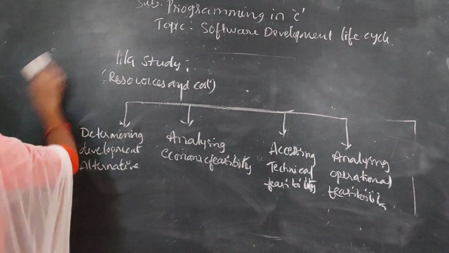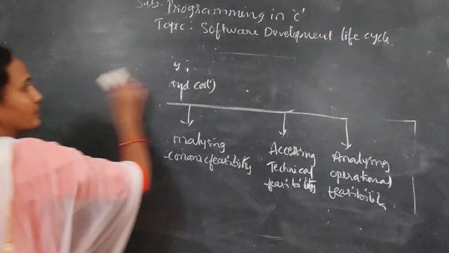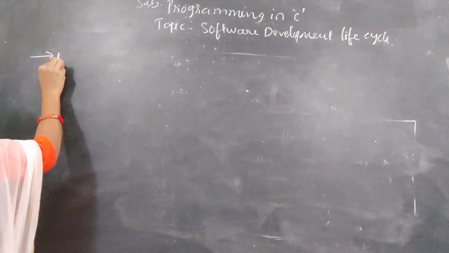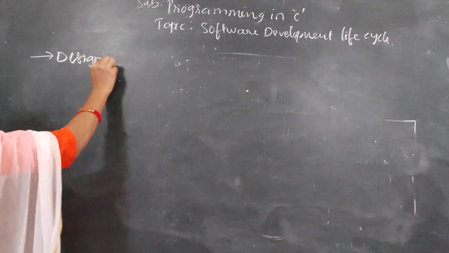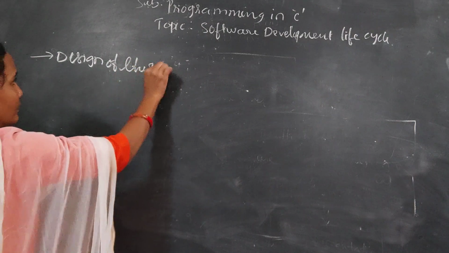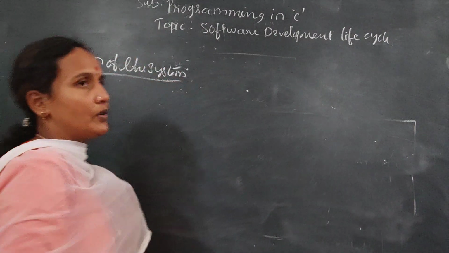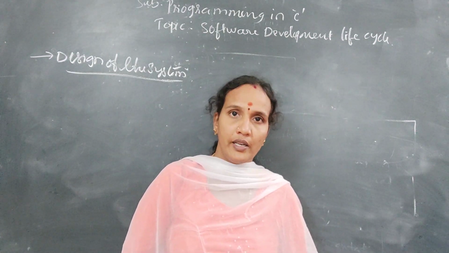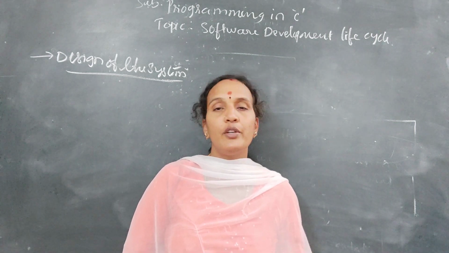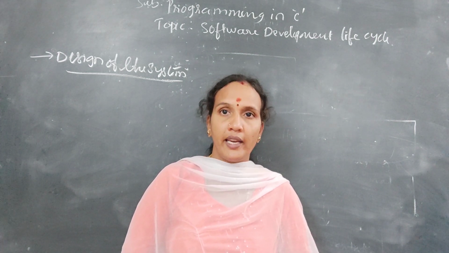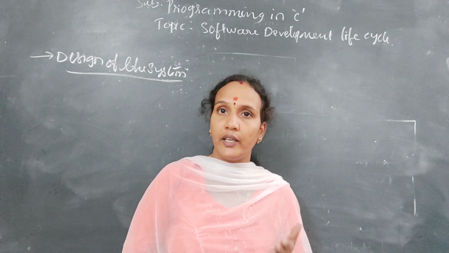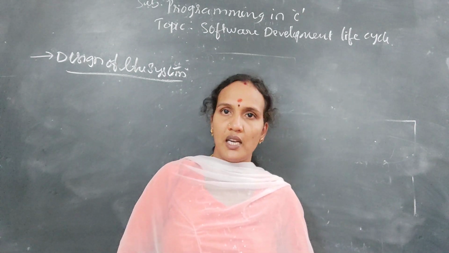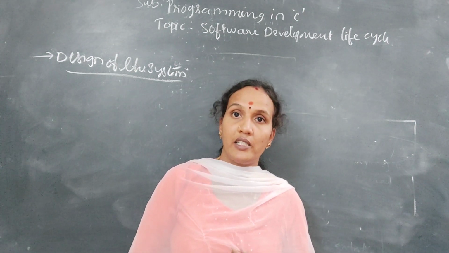Now the third one is design. Design of the system. See, in the first stage we gave the requirements. In the second stage we estimated the cost. And when you come to the third stage, it is the design of the system. In the name itself you have a definition, design of the system. In the flow charts and algorithms I have explained, design is the logical model.